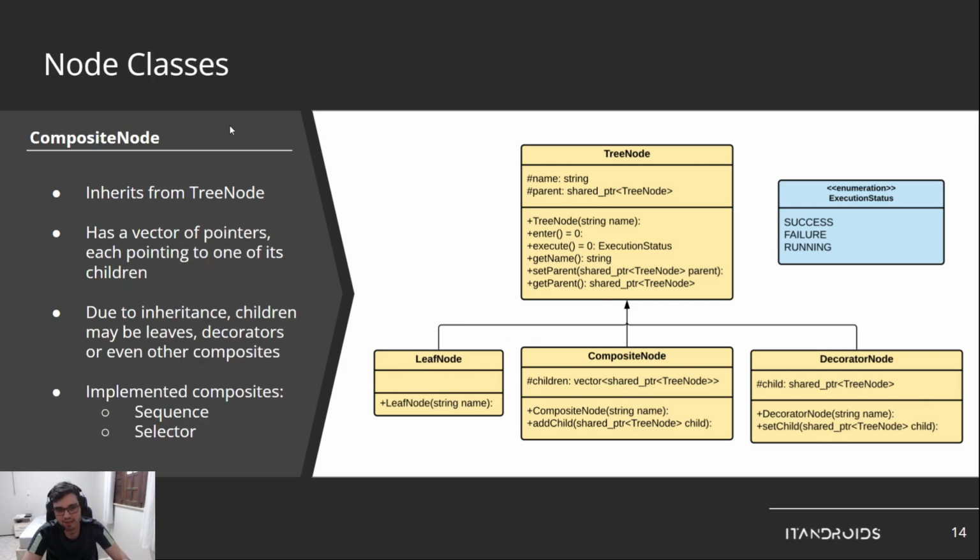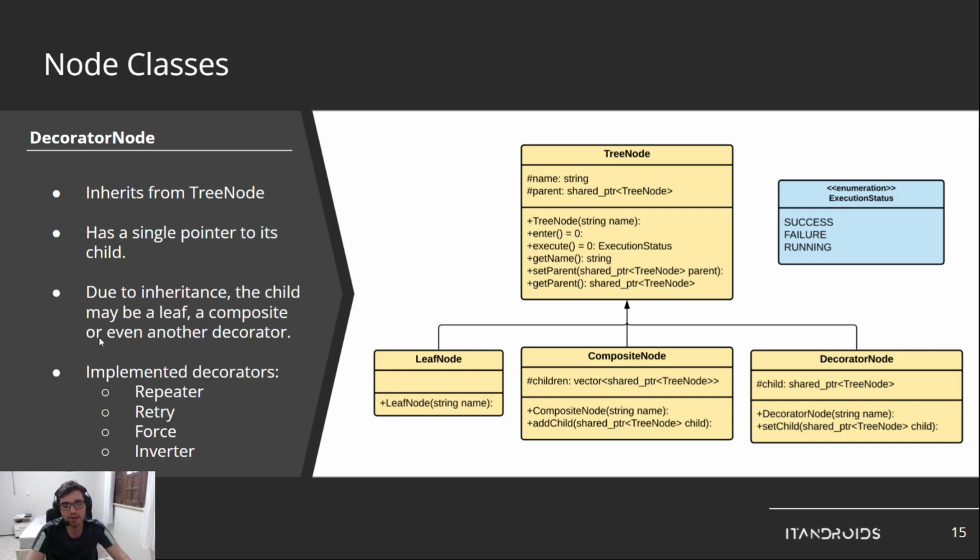So composite node inherits from the tree node, but it has a vector of tree node pointers. So it will point to many other nodes. Due to inheritance, children may be leaves, decorators, or other composites. So the children are not restricted to leaves. They can be composites or decorators. And in our implementation, sequence and selector are already implemented, so you can already use them.